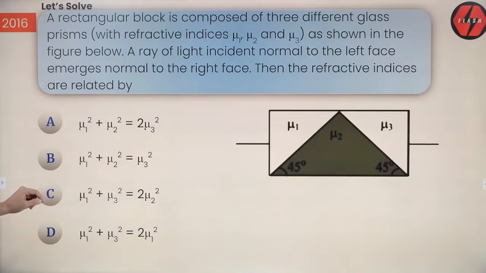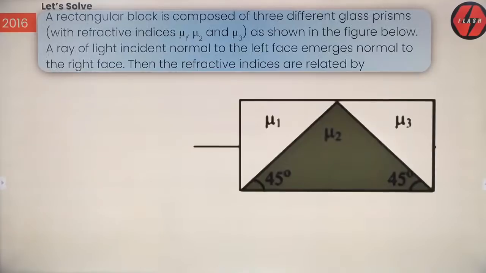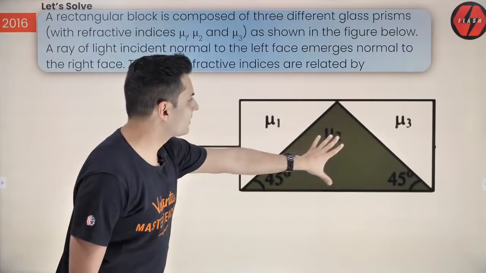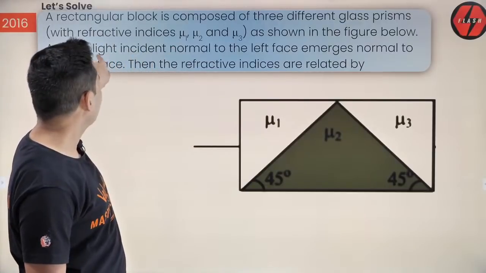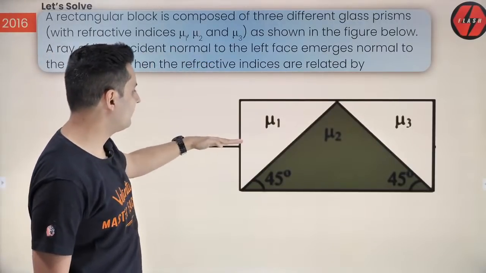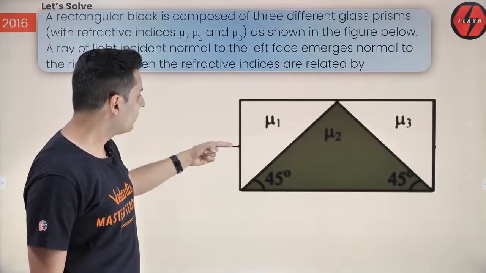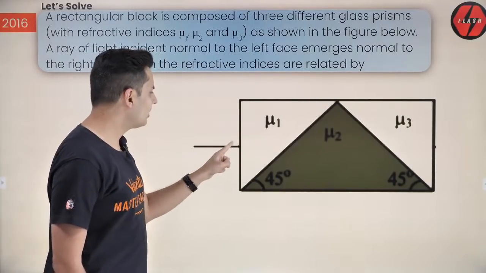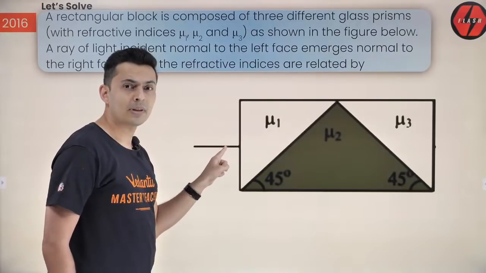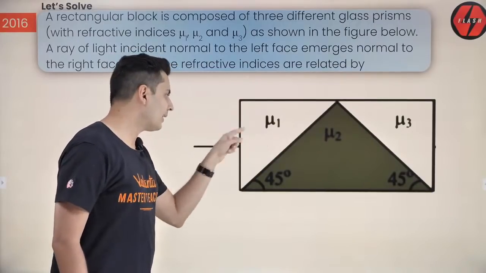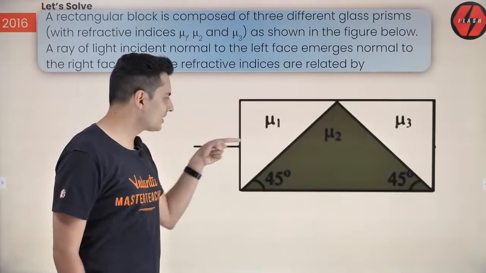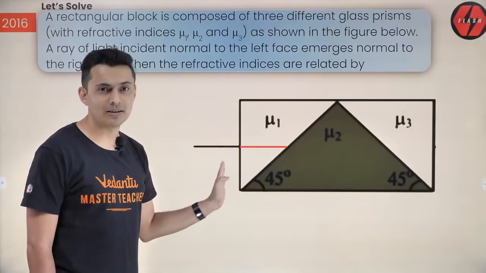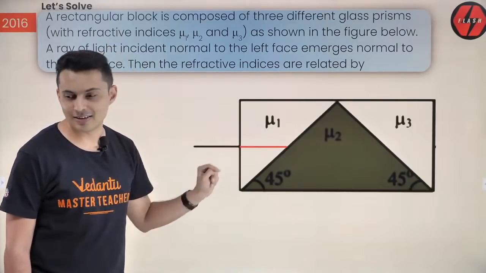Let's see how to solve this. It's got a very interesting way of solving. Now, the first thing I will think is, okay, there are 3 prisms, and the light is incident normal to the left face. It comes like this. What will happen over here? Will it go straight or will it bend? Think about it. This angle is 90 degree. If it is 90 degree, it should refract also at 90 degree. So I think it will go straight. Isn't that correct? Nothing will happen over here.